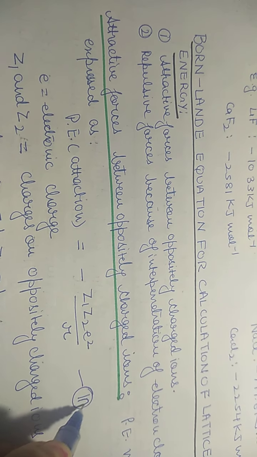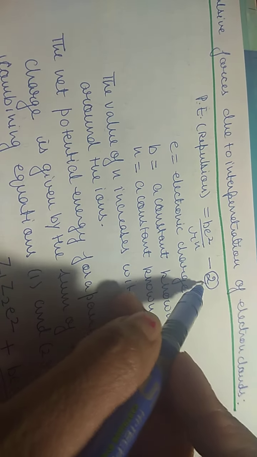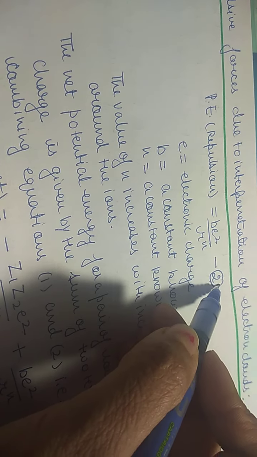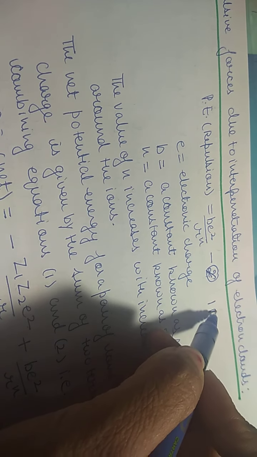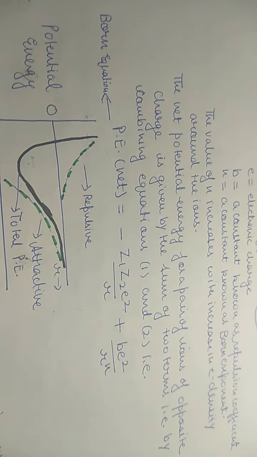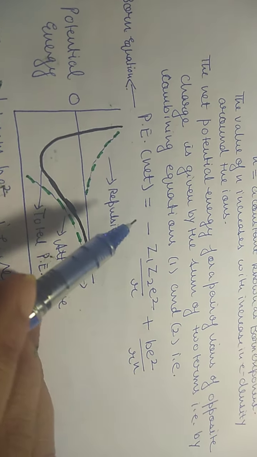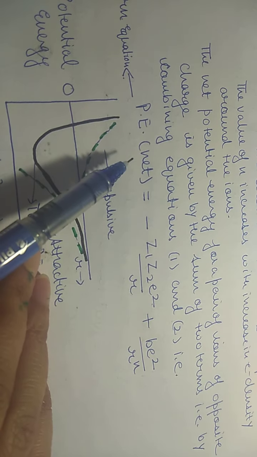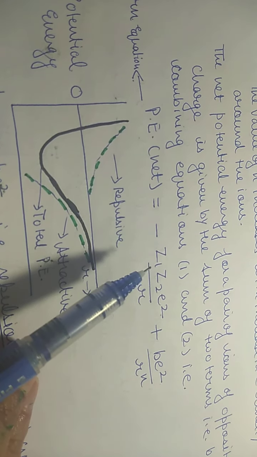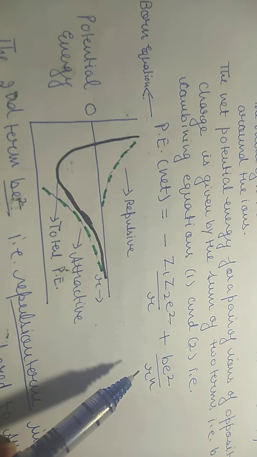You can call it 1a, and you can call this potential energy of repulsion as 1b. You can number it as 1a and 1b. Now, if we have to find out the net potential energy, that will be combination of both these two. So potential energy net is equal to minus Z1 Z2 E square upon R plus B E square upon R raised to the power n.